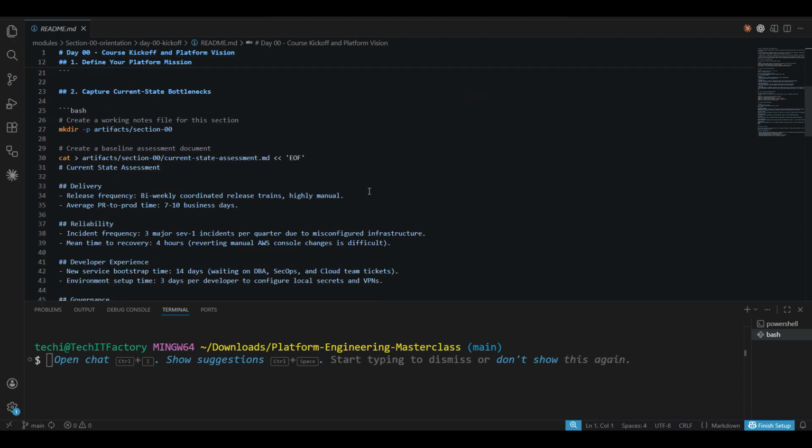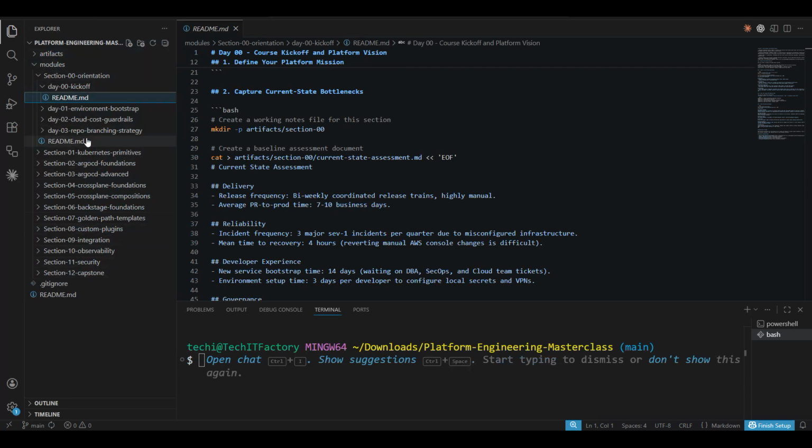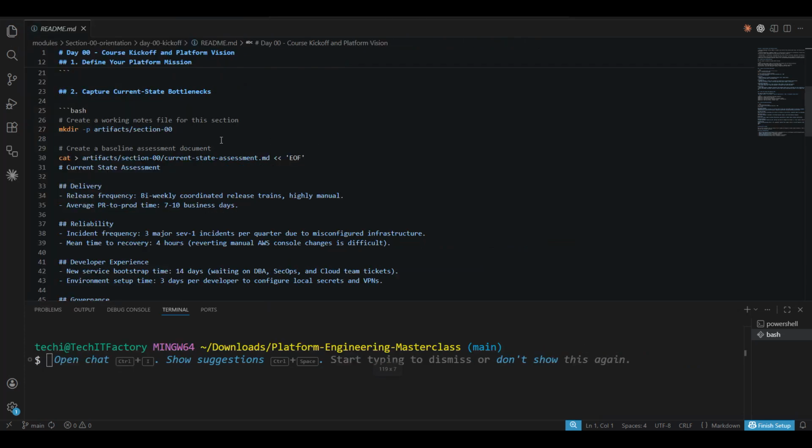The first thing you are going to do is create a working notes file for this section, something like mkdir -p artifacts. I'll give you this complete GitHub repository, and you will be creating your own sections. I don't mind what section names you give, but here we'll be creating something called artifacts. Why artifacts? I've already told you we are going to define the platform mission, current state assessment, and IDP capability map. These are the three things we are going to do.